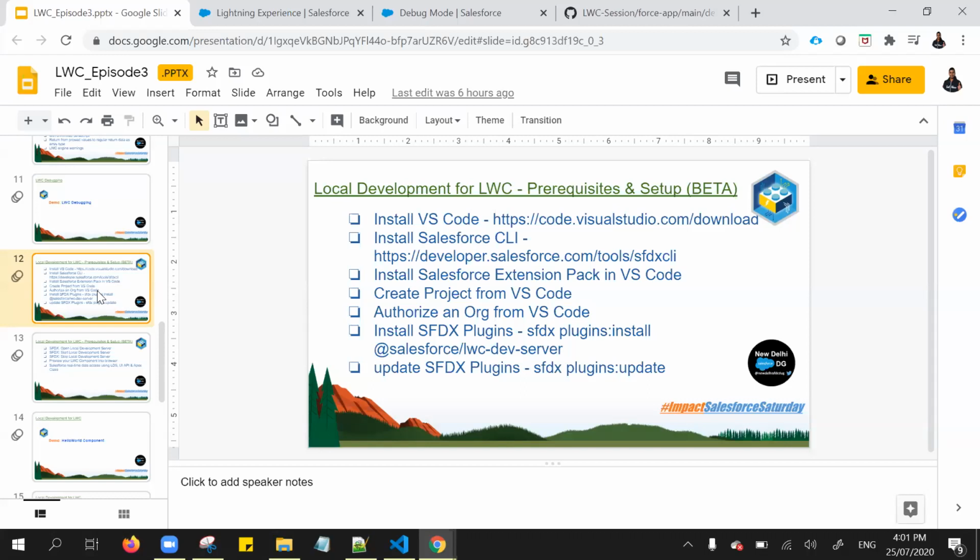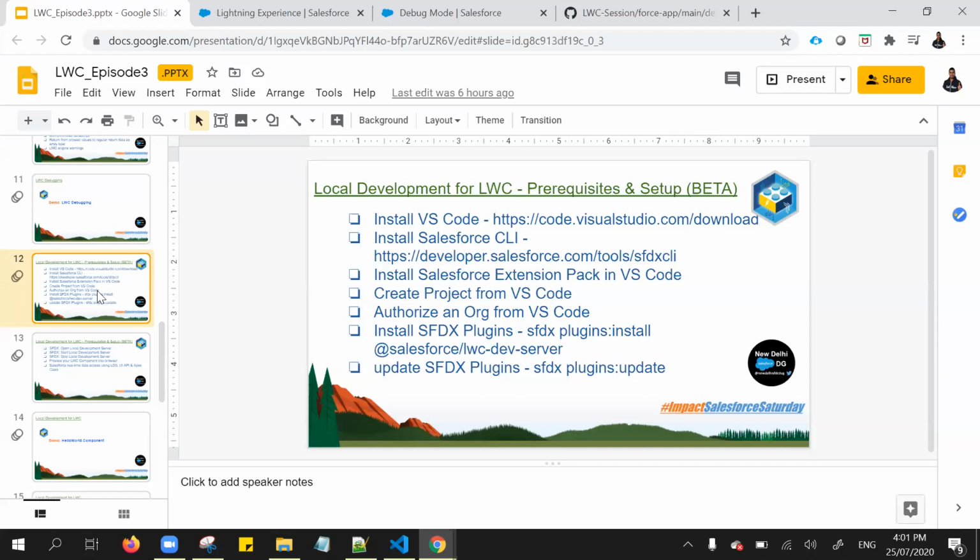It's not generally available, so some of the functionality is still not supported by Salesforce, like flexipage rendering, which is not available at the moment. We have some workarounds definitely, but at the moment it doesn't support everything.